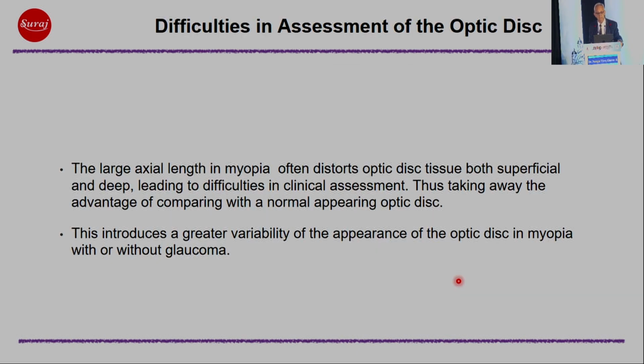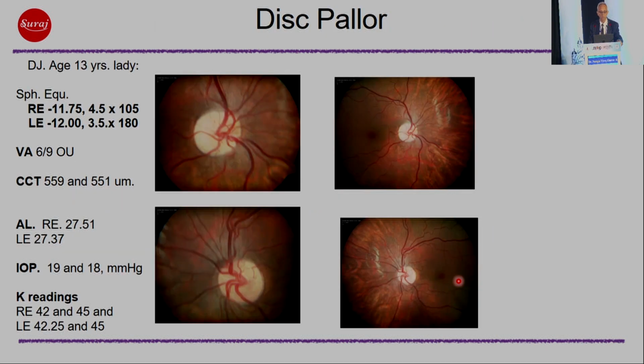The large axial length in myopia often distorts optic disc tissue, both superficial and deep, leading to difficulties in clinical assessment, thus taking away the advantage of comparing with a normal appearing optic disc. So when we're looking at a myopic optic disc, we don't have a reference normal optic disc to say whether there is glaucoma or not. And this introduces a greater variability of the appearance of the optic disc in myopia with or without glaucoma.